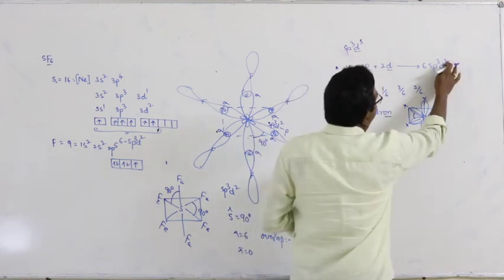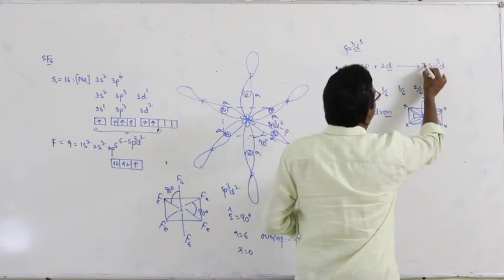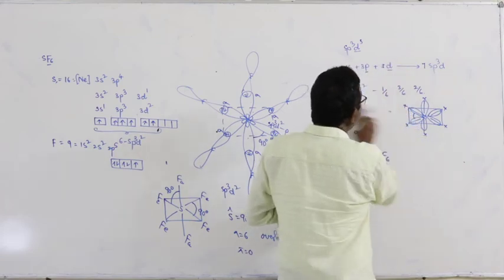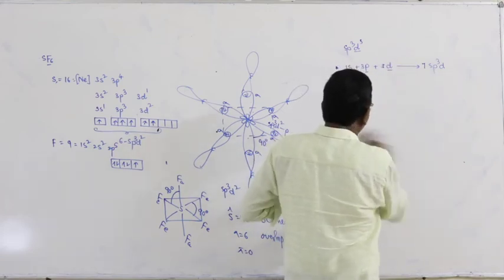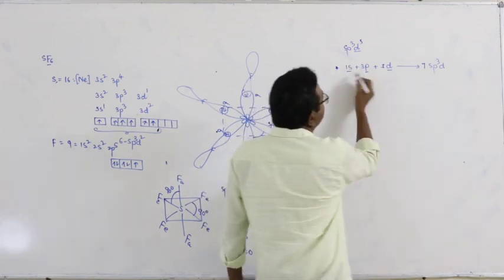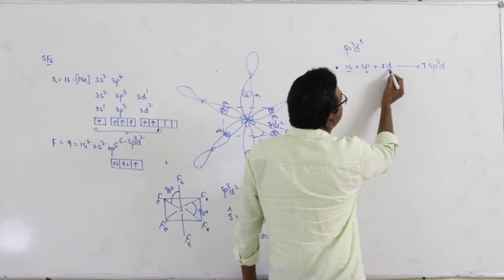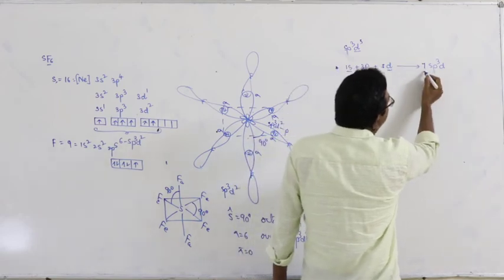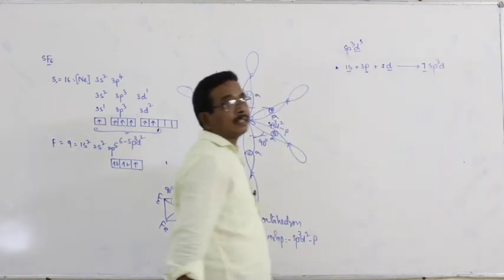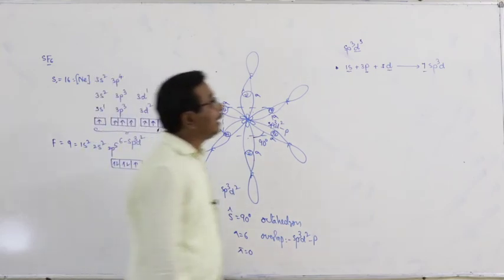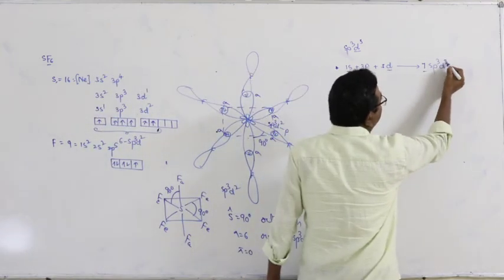And then sp3d3 hybridization. What about sp3d3 hybridization? In this, 1 s orbital, 3 p orbitals and 3 d orbitals mix with each other and result in the formation of 7 sp3d3 hybrid orbitals.